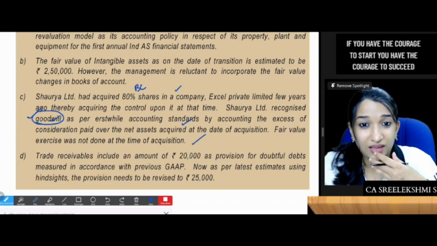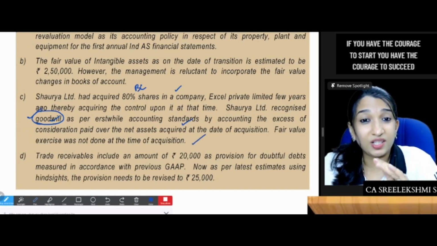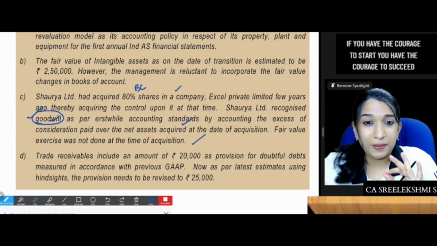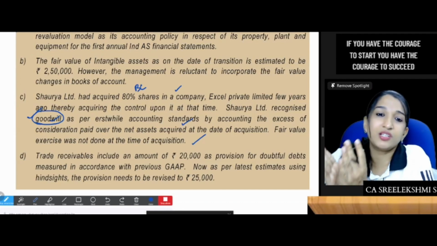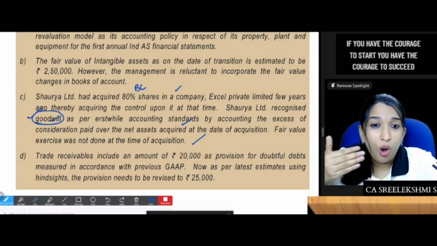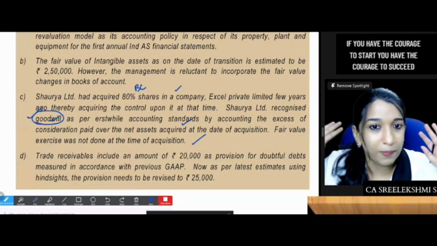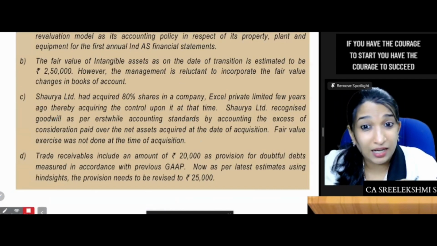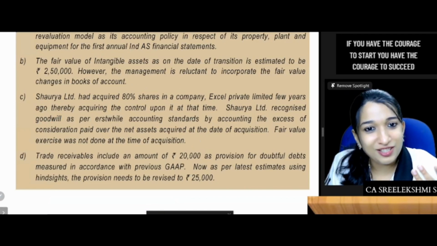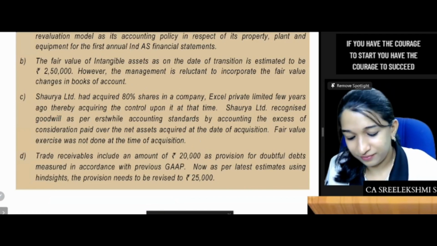So what are you trying to say? Is it compulsory that this business combination has to be retrospectively accounted? Is it compulsory to restate business combination? No, it's an option. If a business combination is restated, all the subsequent business combinations have to be restated. That's it. So it's not compulsory. Question is the adjustment is finished. So what we can do? Nothing. You need not do anything.